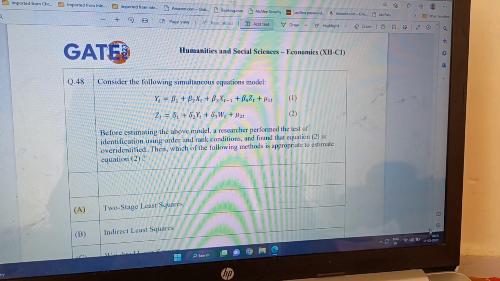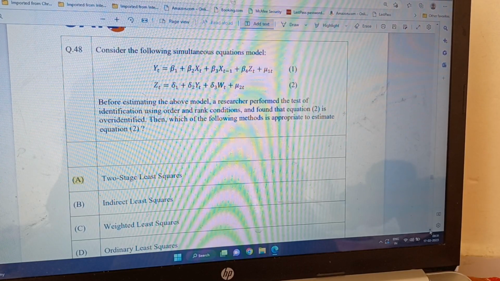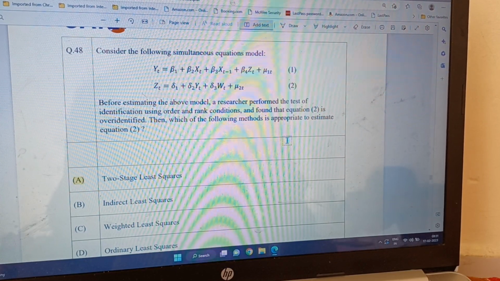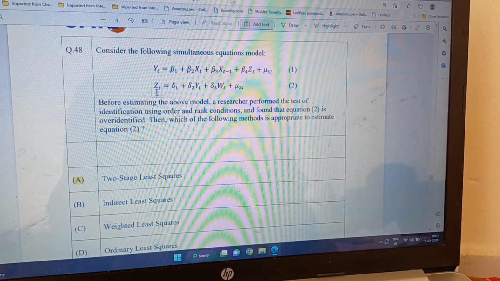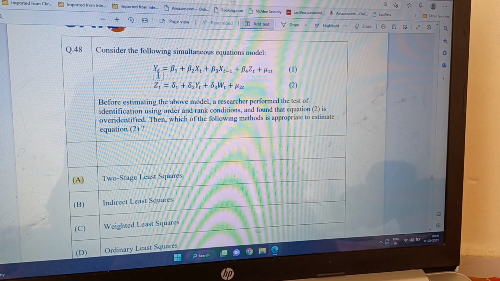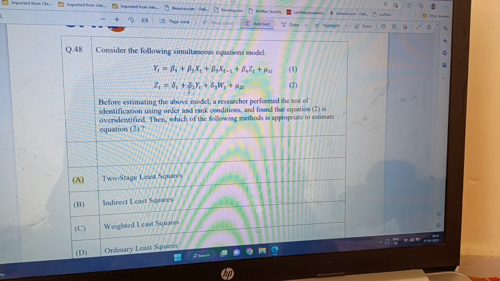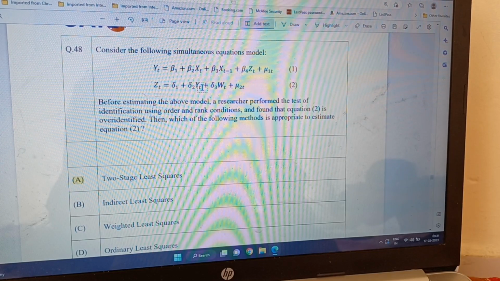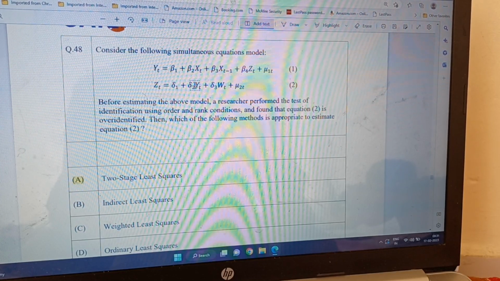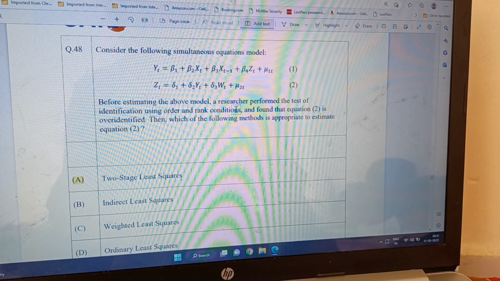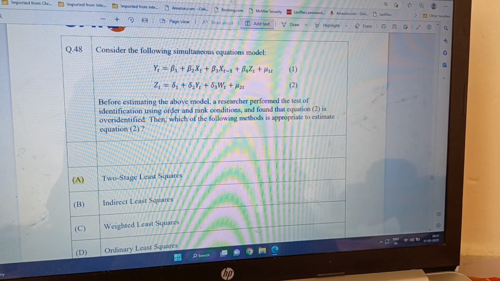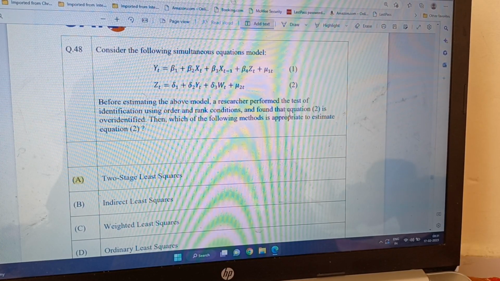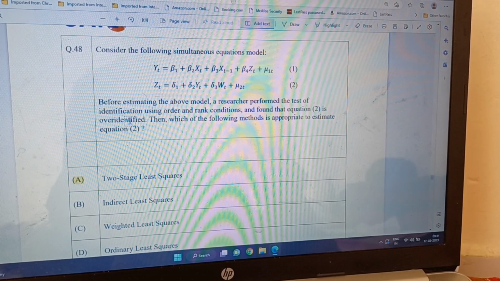Now we go to the next question. Consider the following simultaneous equations model. Here y_t is equal to beta 1 and then z_t is equal to, here you see this y_t is here as well, delta 2 times y_t. So actually the entire y_t will come here also if we substitute y_t. Before estimating the above model, a researcher performed the test of identification using order and rank condition and found that equation 2 is over-identified.